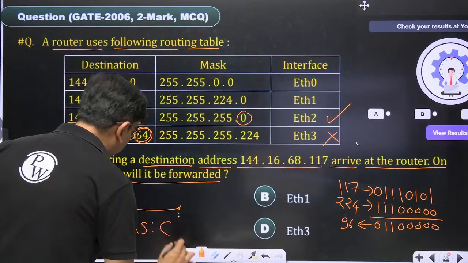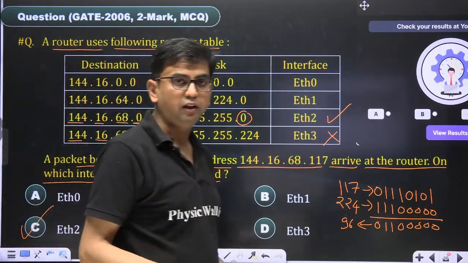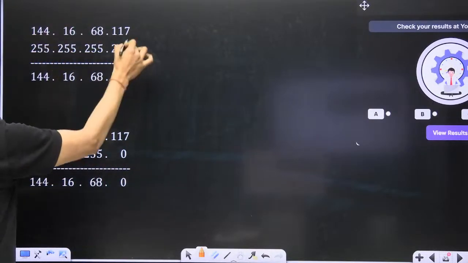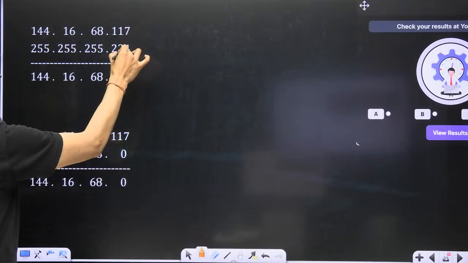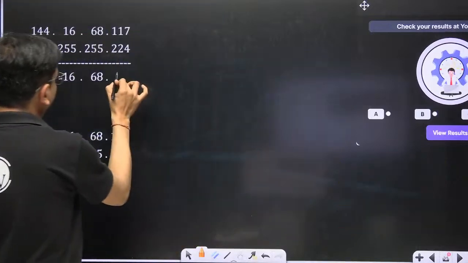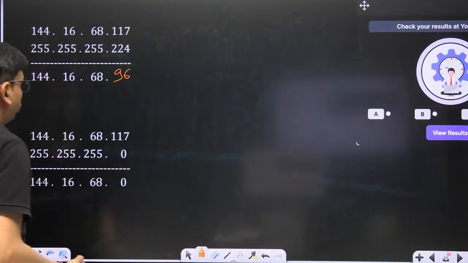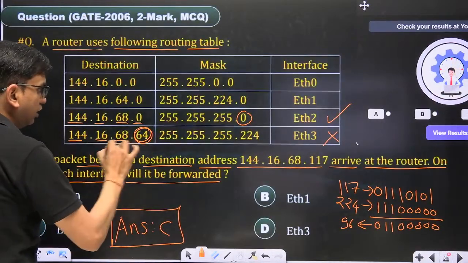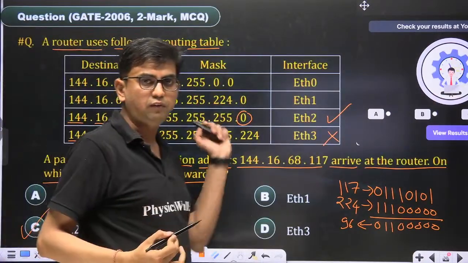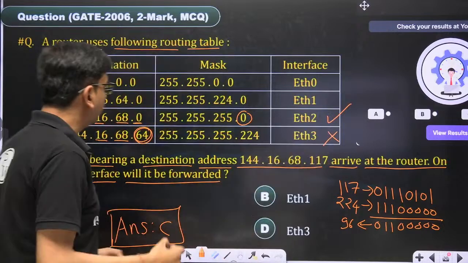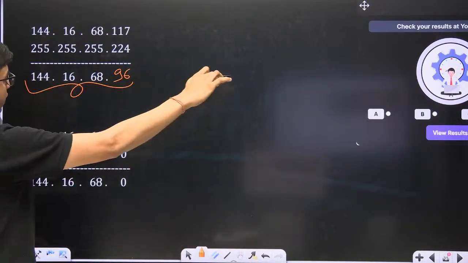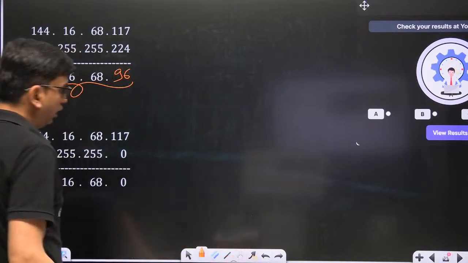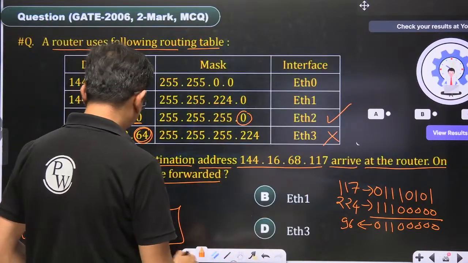You can see in this case, this is 117 bitwise AND with 224. What answer are we getting? 96. You can find out that this result does not match with this destination. So this mask is not giving the correct answer for ETH3, so we will not forward the packet to ETH3. We will forward the packet to ETH2 as per this scenario. So here the answer is C.